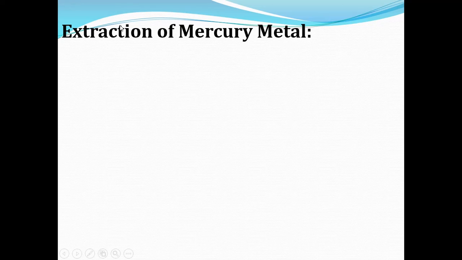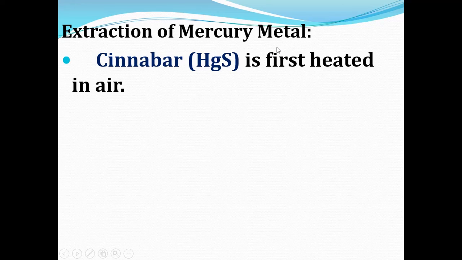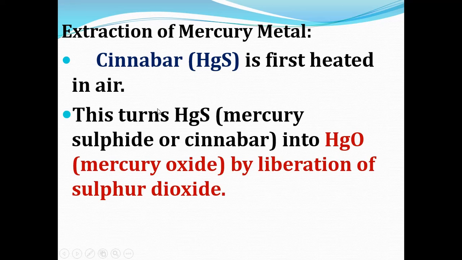First we will see the extraction of mercury metal. We know cinnabar is the ore of mercury, isn't it? So first cinnabar is heated in the presence of air. This turns mercury sulfide, or cinnabar, into mercury oxide by liberation of sulfur dioxide. This is the roasting process.